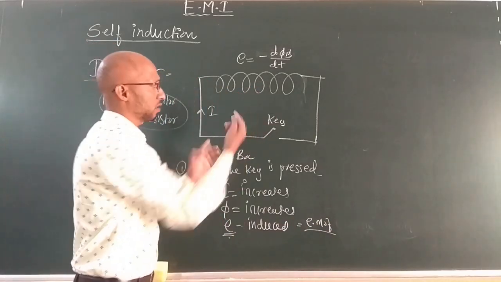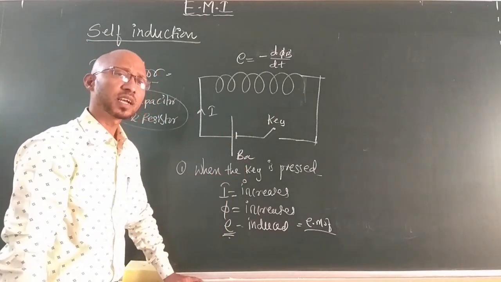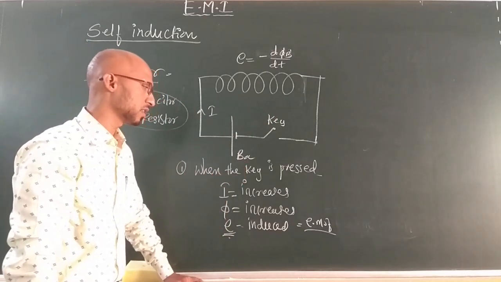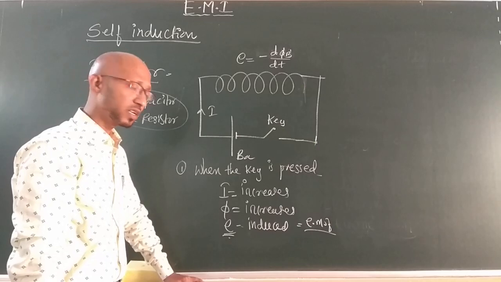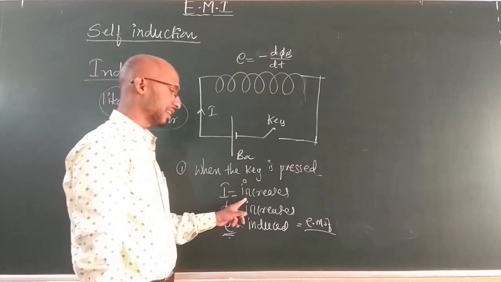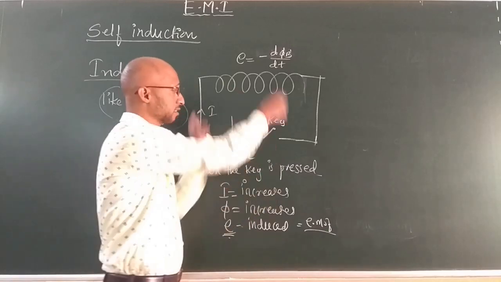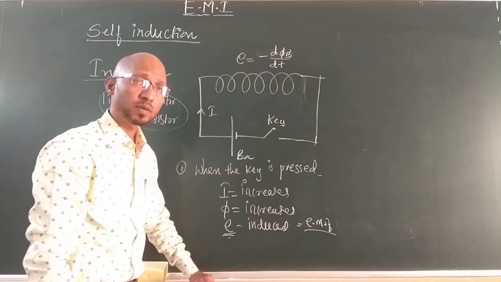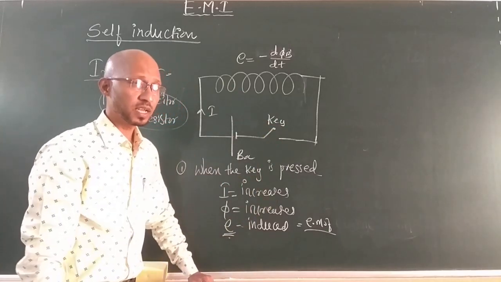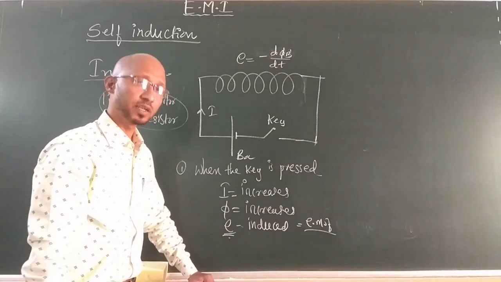It is a closed circuit. It will generate a current. Induced current will be generated. Now what is the direction of induced current here? What happens? Current is increasing, flux is increasing, EMF will be induced. As it is a closed circuit, what happens? It will produce a current, that is an induced current.